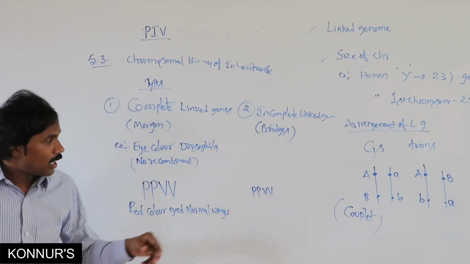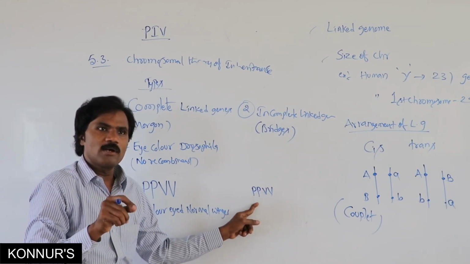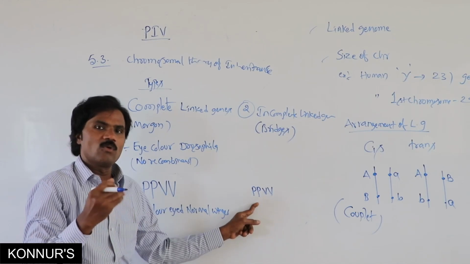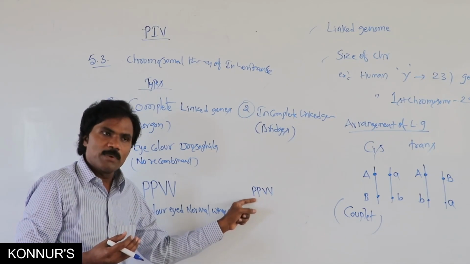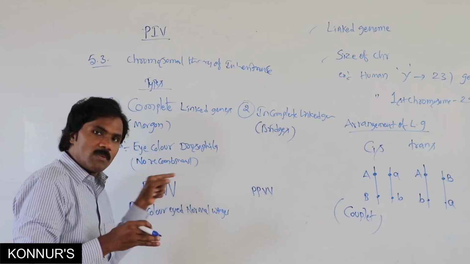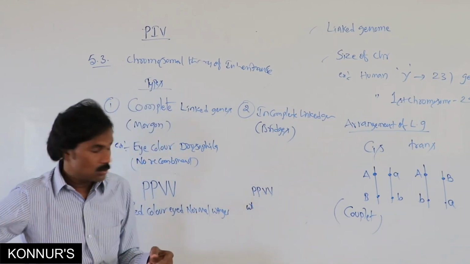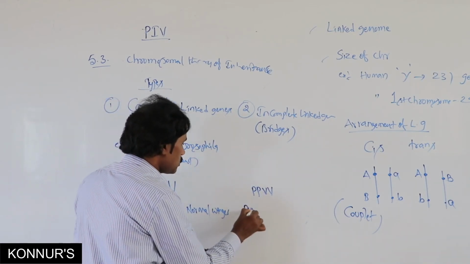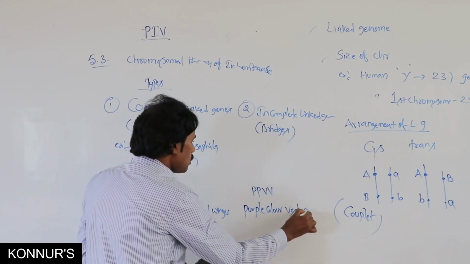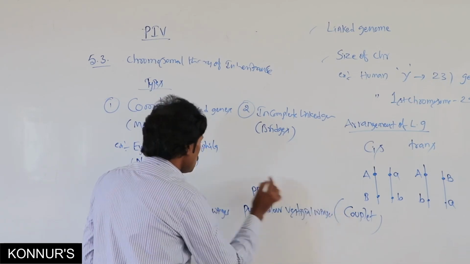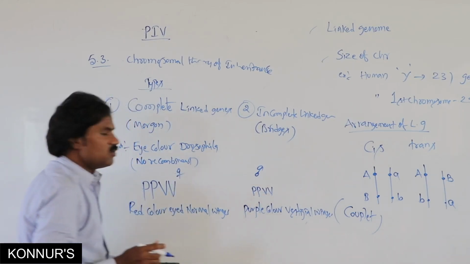Here they have taken recessive characters. Normally the red color of Drosophila is W plus, the wild type. The recessive character is written in small letters, and the capital letter automatically dominates. This is purple color with vestigial wing, that is the male, and this is the female.